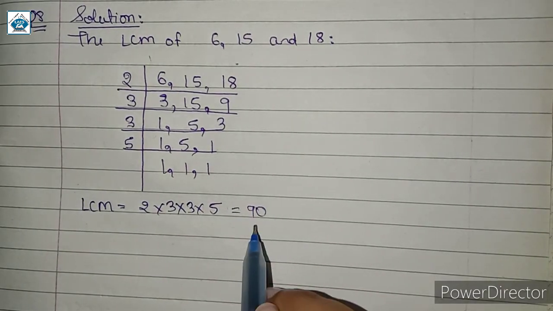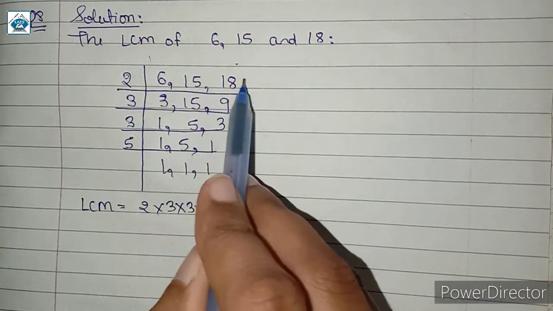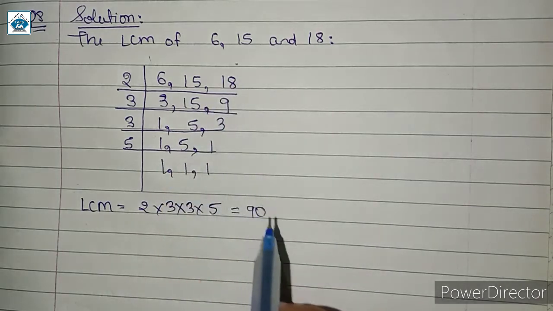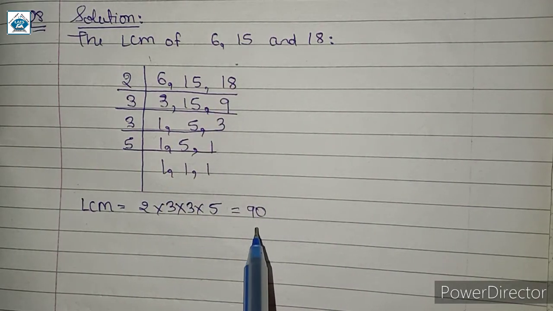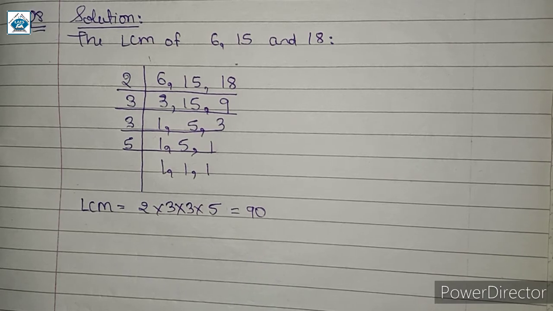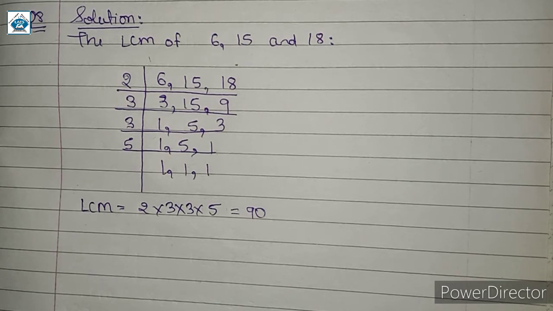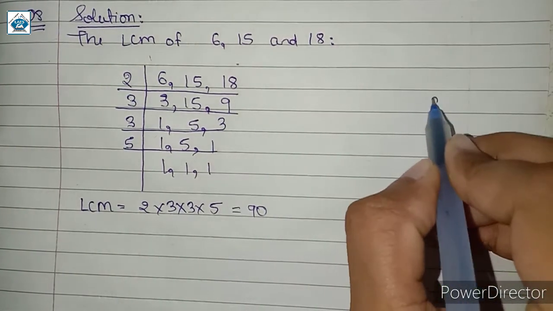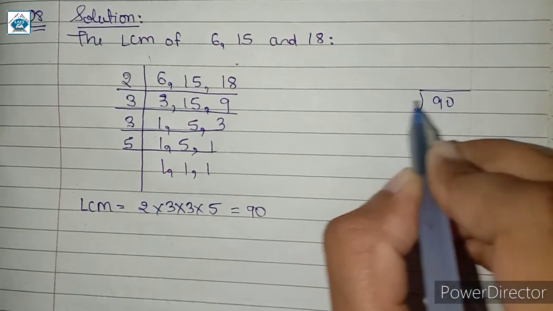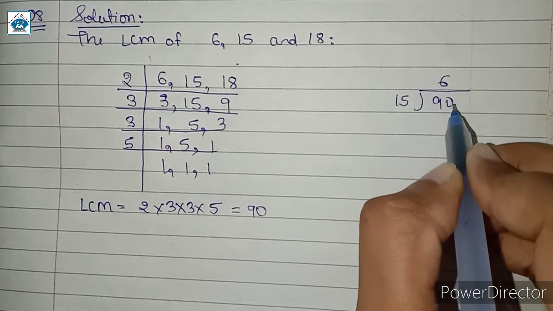Now 90 is a number which is completely divisible by 6, 15 and 18. इन तीनों में से कोई भी नंबर से अगर हम 90 को डिवाइड करेंगे we will get the remainder 0. We want the remainder as 5. So the number which will leave a remainder of 5 will be 90 plus 5, that is 95. अगर 90 को अगर हम 15 से डिवाइड करेंगे, when we divide 90 with 15, 15 multiplied by 6 we get 90.